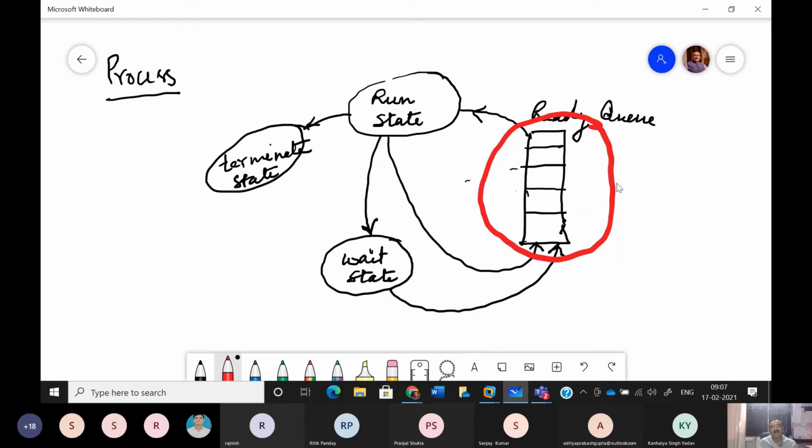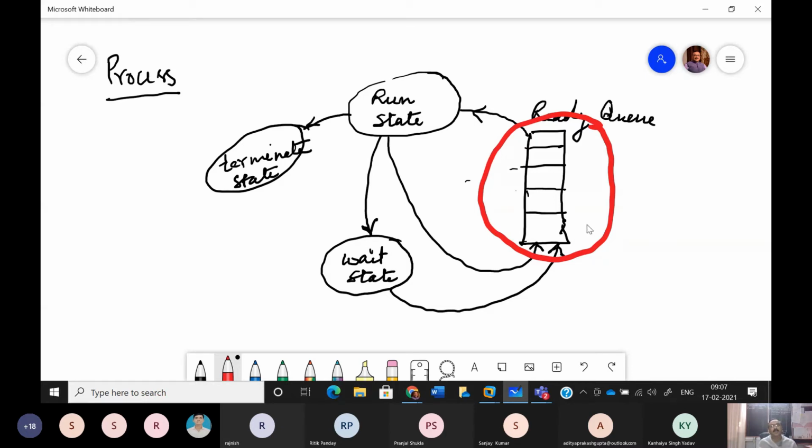A queue lets the nodes or the processes leave from the front end and be added from the rear side. So it is practically similar to what we do in the banking system when we go to the bank to take the cash.